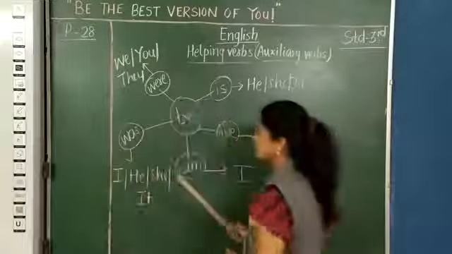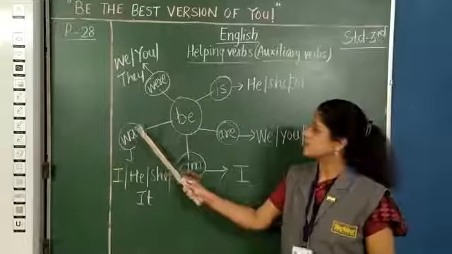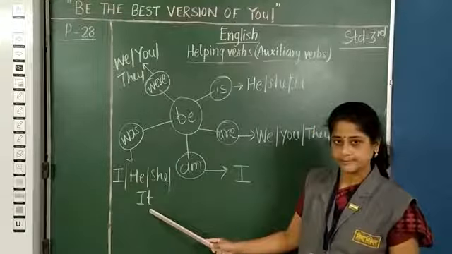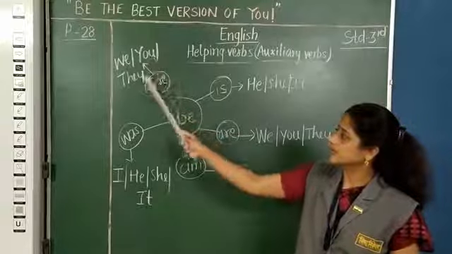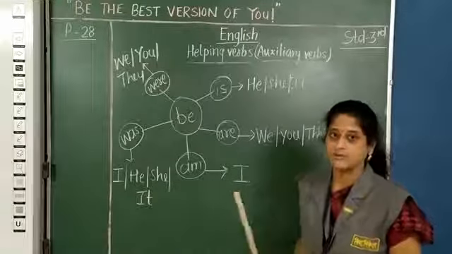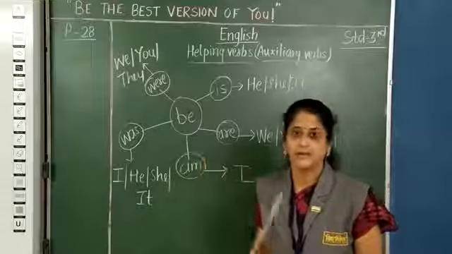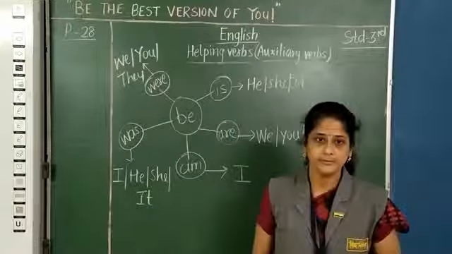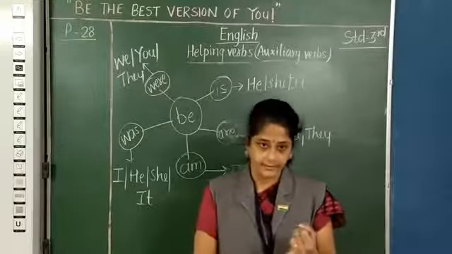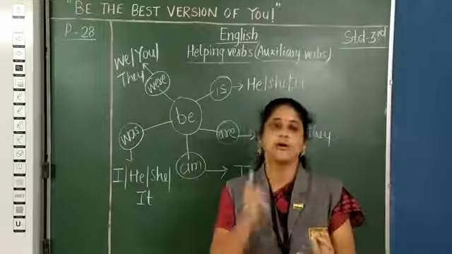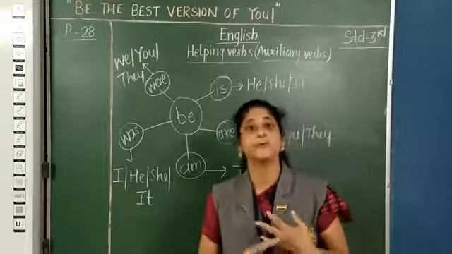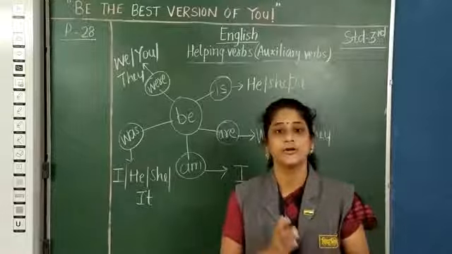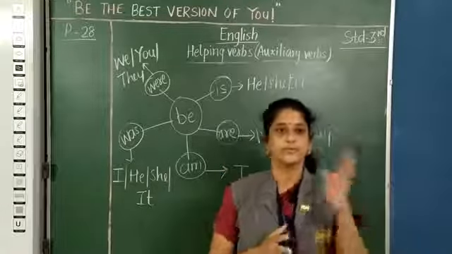Now, when I talk about past tense, the past tense verbs are was, were. Yes, so was goes with I, he, she, it, and were goes with we, you, they. So these are the subject pronouns that go with these verbs over here. And what do this be form of verbs, or the family of the be form, do? They act as a main verb or linking verb, or they also act as a helping verb. They come as a helping verb in continuous tenses, or when you add ed or en to your main verb, then they support the main verb there.